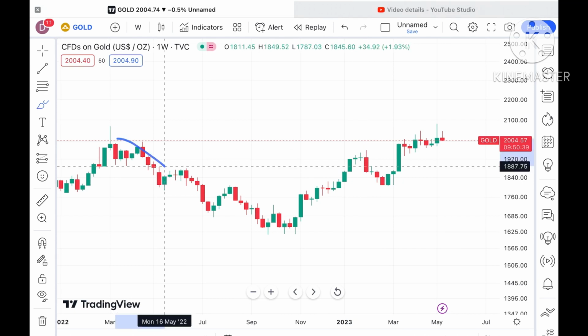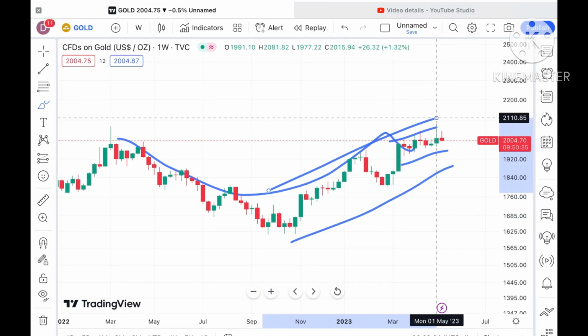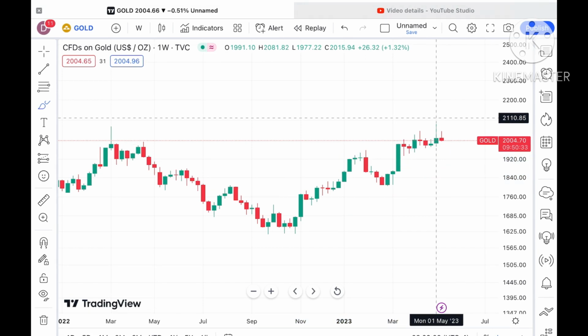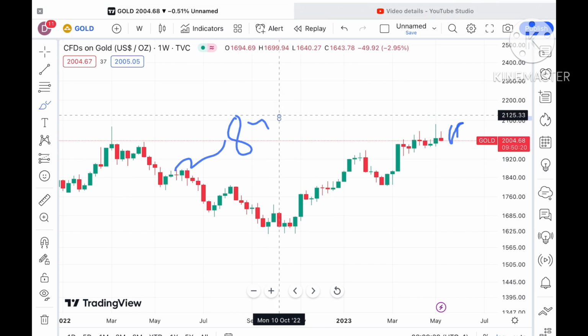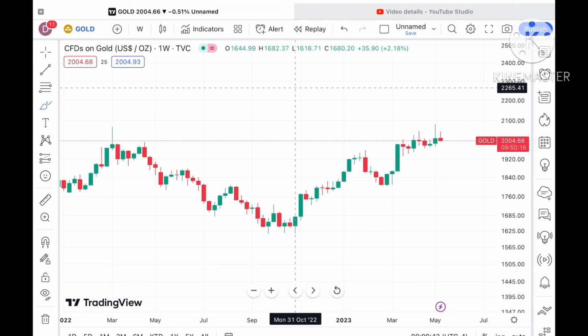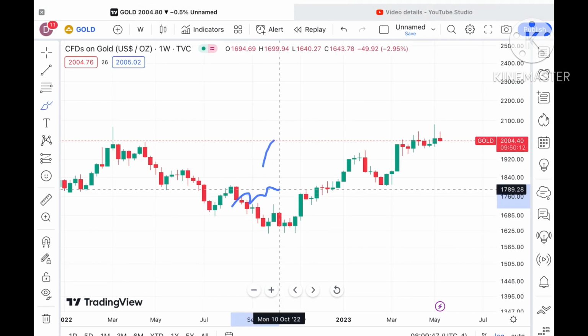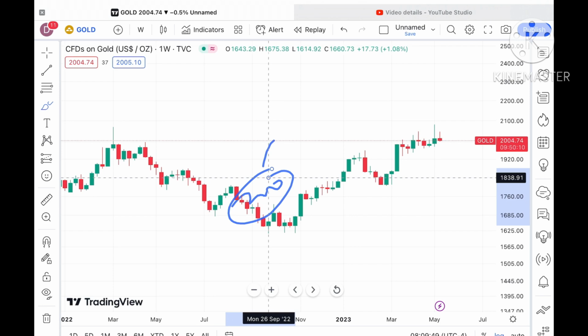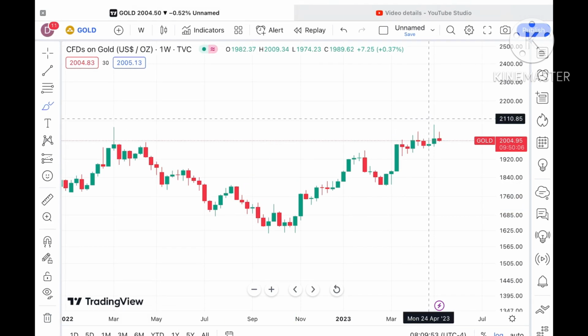See, this is the U pattern forming and you can see it is trying to go upside. So chances can be high, as it has already made a high of around $2084.54. After that there is a continuous fall. And I have already explained that if the price moves above a level of around $2000, chances of going further high are there, because all these resistances are weak resistances. So chances were very high that it can go further upside.